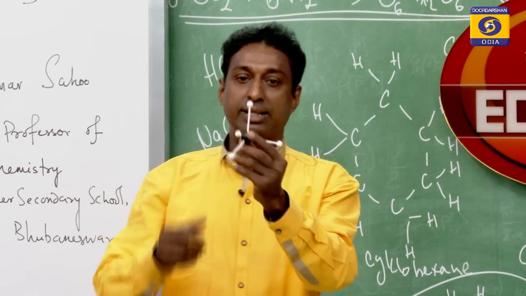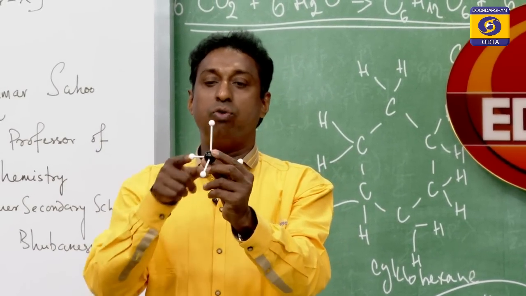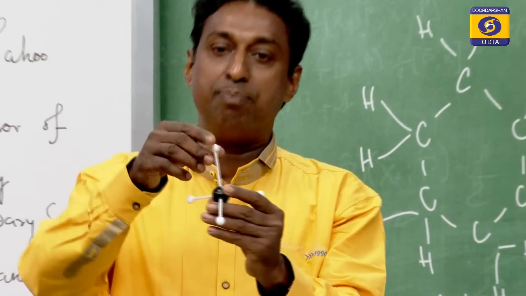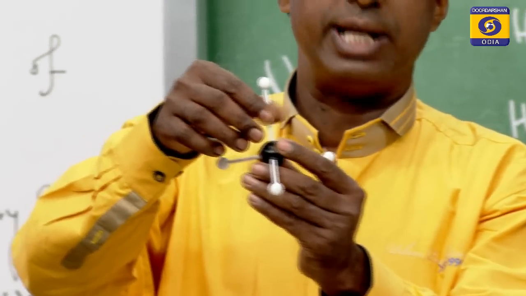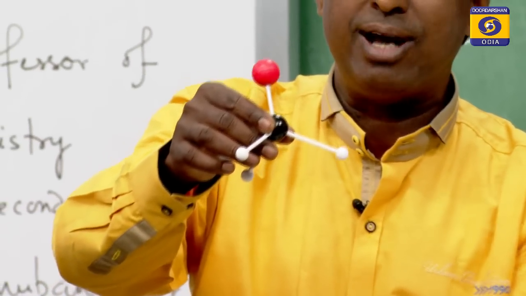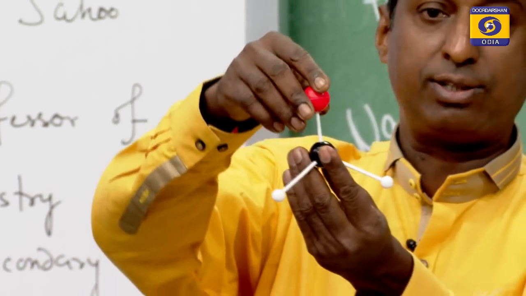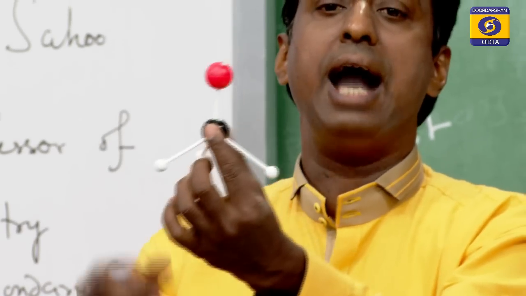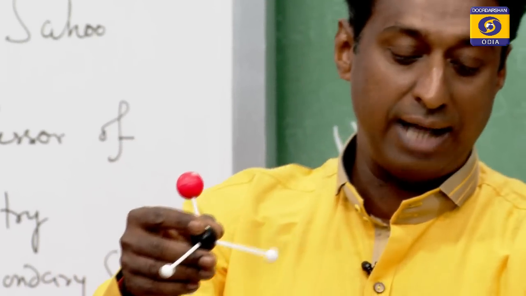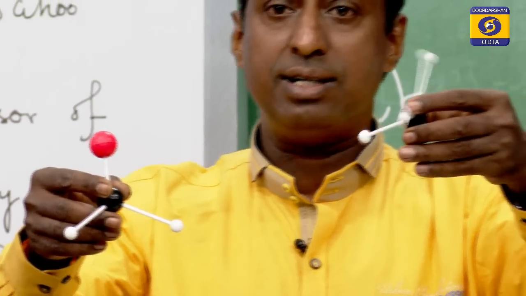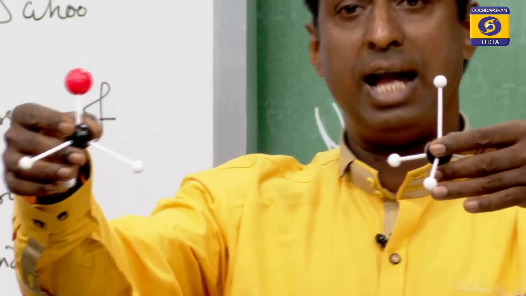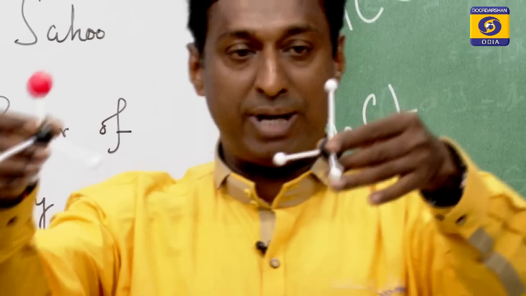You see the carbon atom attached to 4 hydrogens. Now I will replace one hydrogen and I put one chlorine atom. You can see the bigger ball, the pink ball. This is chlorine atom. This is called haloalkane. So, this is alkane, my left hand, and my right hand is haloalkane. The difference you can look at.